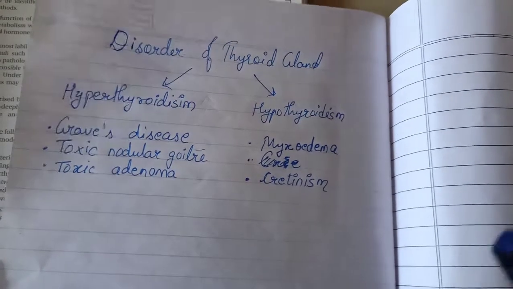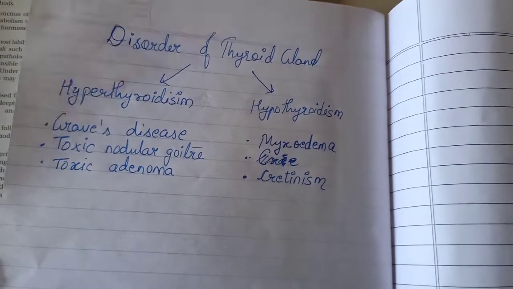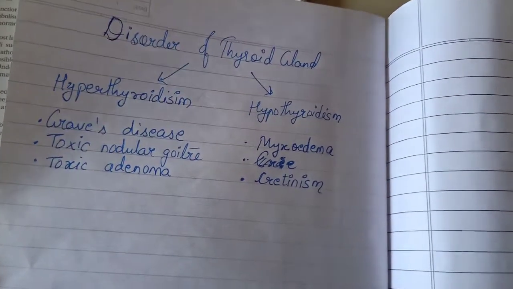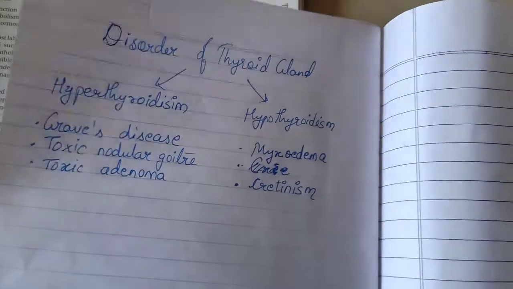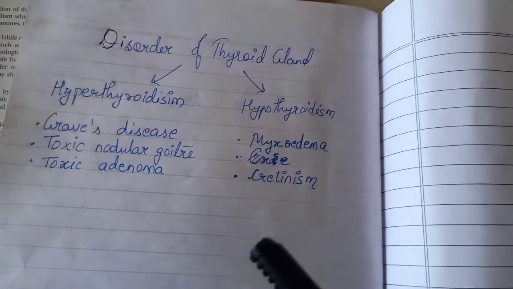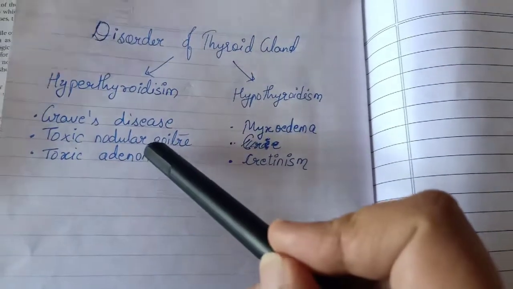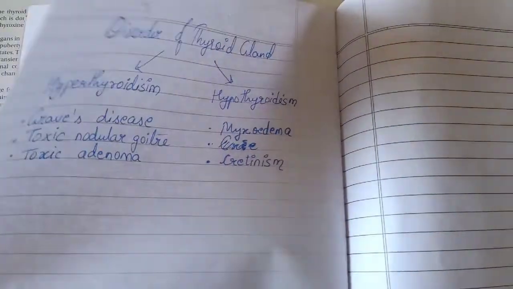Hyperthyroidism is also known as thyrotoxicosis because body tissues are exposed to excessive level of T3 and T4, and the main effects are due to increased basal metabolic rate, and the main causes are Graves' disease, toxic nodular goiter, and toxic adenoma that we will see in detail.